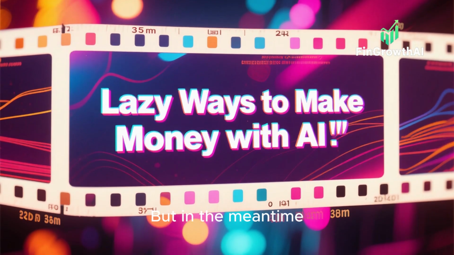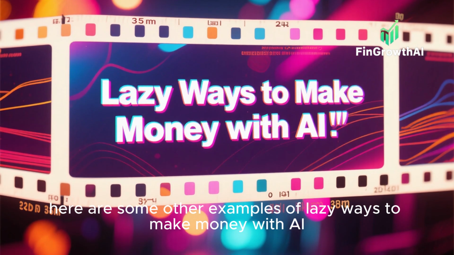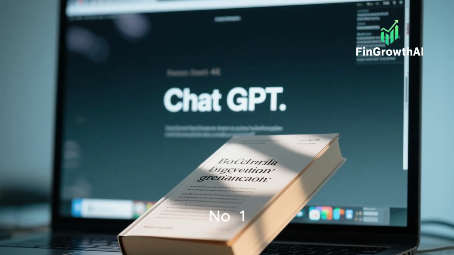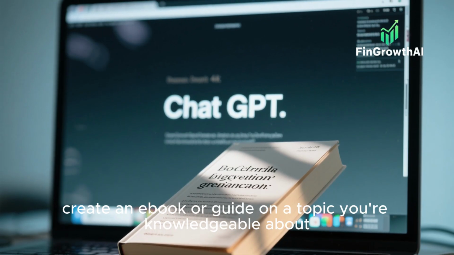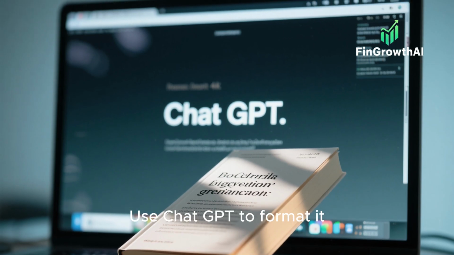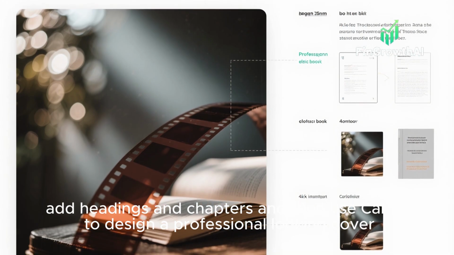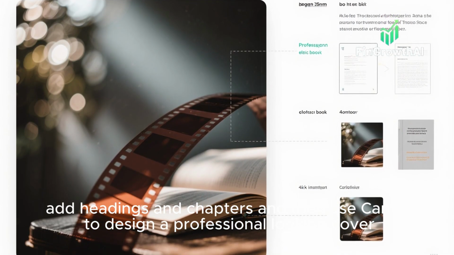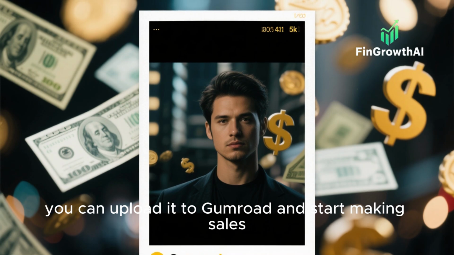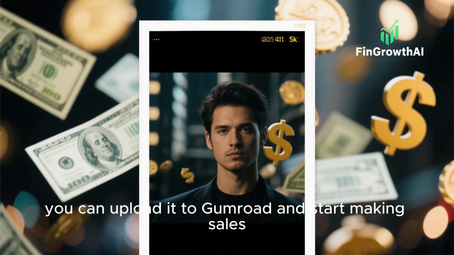But in the meantime, here are some other examples of lazy ways to make money with AI. 1. Create an ebook or guide on a topic you're knowledgeable about. Use ChatGPT to format it. Add headings and chapters, and then use Canva to design a professional-looking cover. After that, you can upload it to Gumroad and start making sales.